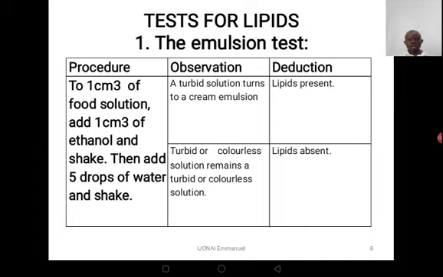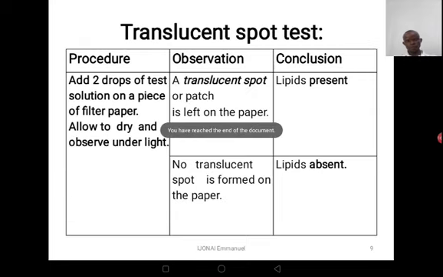After that, we add 5 drops of distilled water and shake again. What are we going to observe? A turbid solution turns to a cream emulsion, and that indicates that lipids are present. When you follow all this procedure and the solution remains turbid or colorless, that is an indicator that lipids are absent.